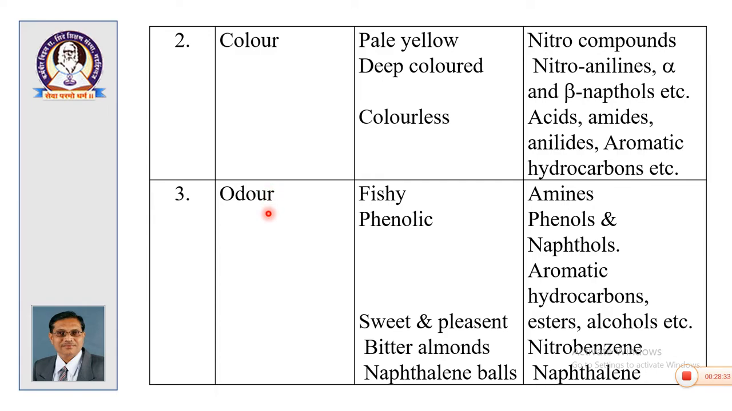Third will be odor. If a fishy odor, fish-like odor is there, then it is an amine. Then phenolic odor is a particular odor for phenols. You confirm what is phenolic in the lab itself. So, phenolic odor is for phenols, that is alpha naphthol, beta naphthol, etc. Then sweet and pleasant odor for esters and alcohols, bitter almonds odor for nitrobenzene, and naphthalene balls odor for naphthalene. So, these are the observations.